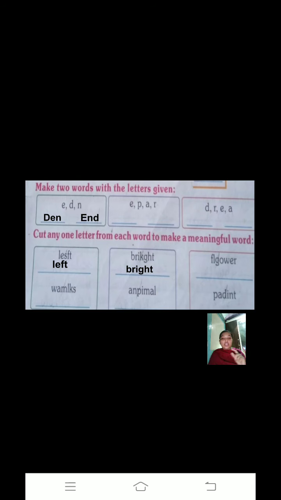We have to cut K and make a meaningful word, that is BRIGHT, bright. Third one you see FLGOWER. We have to cut G and make a meaningful word, that is FLOWER, flower. Understood? So in this way you have to do the next one. Everyone understood? Yes, thank you.